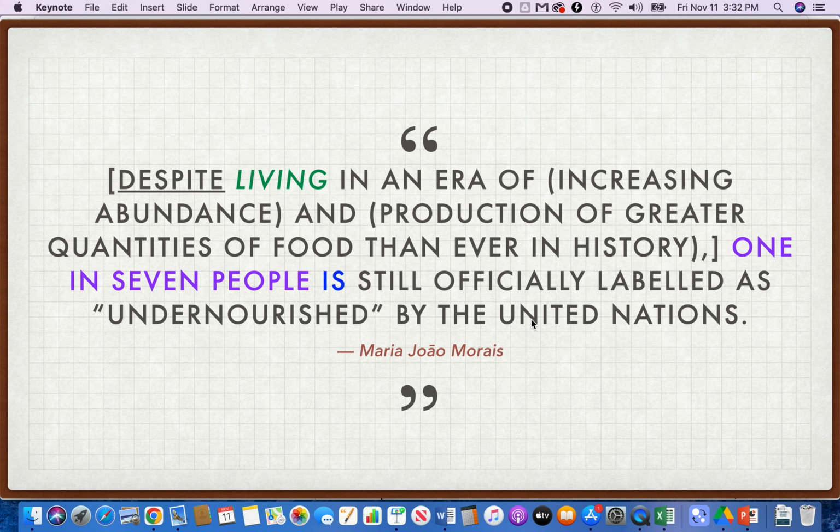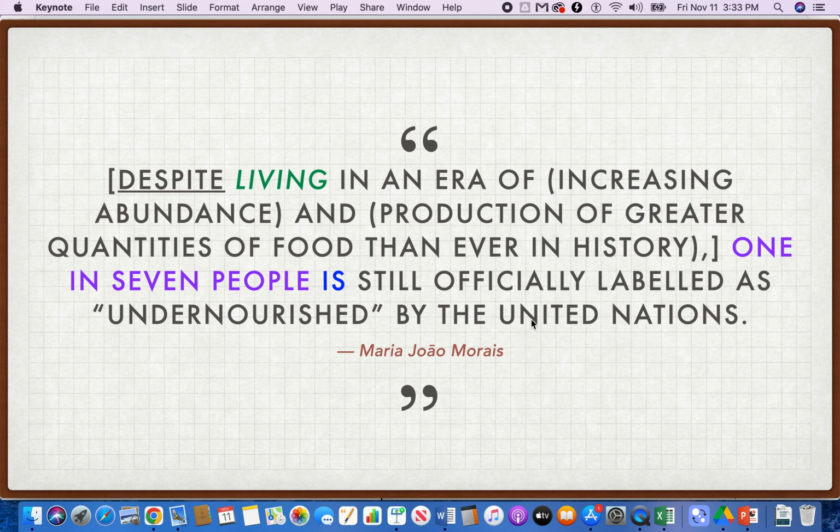Let's look at 1 in 7 people is still officially labeled as undernourished. The reason it should be is is because it says 1 in 7 people, and 1 is singular. 7 people, that's plural, but the subject here is 1. 1 in 7 people is officially labeled as undernourished by the United Nations.